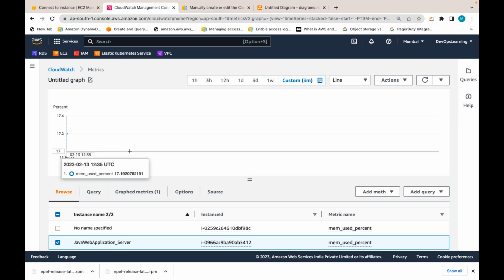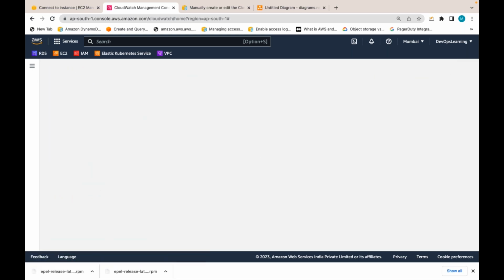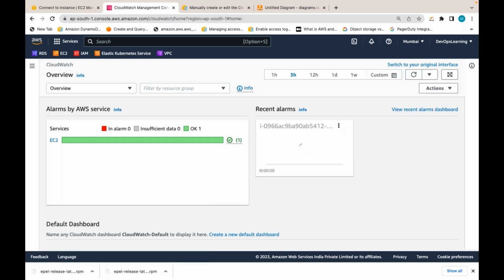This is my custom metric. By installing CloudWatch agent, I am gathering this metric. If required, can I create an alarm based on this metric? Can I go to alarms, select this metric and create an alarm based on the memory also? Yes. This is a custom metric. Clear? CloudWatch agent is required in case you want to gather metrics other than the default metrics, like memory, disk.